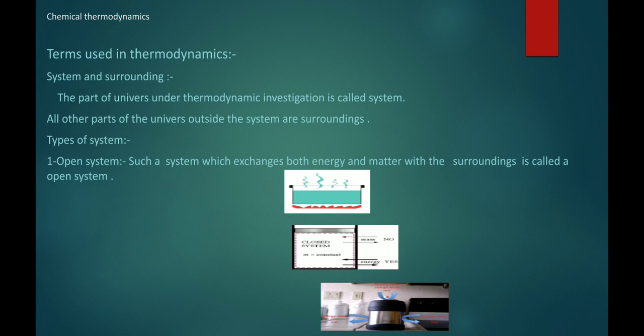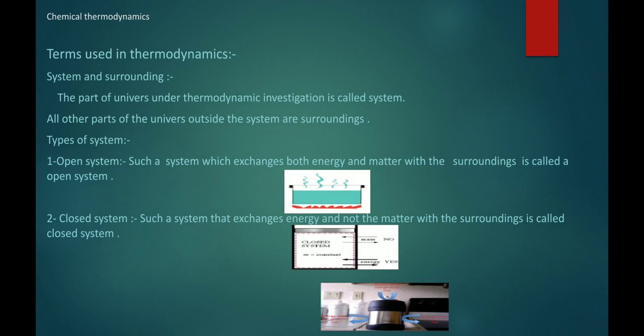Now second one, closed system. Such a system that exchanges energy and not the matter with the surroundings is called a closed system. So when a system only exchanges energy, not the material, it is called a closed system.